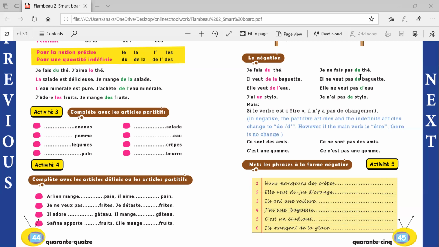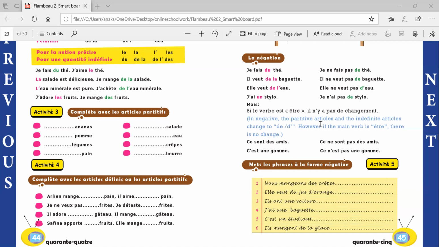Here you can see on page number 45, they have given you some examples for the same. Je fais du thé. I'm making some tea. Je ne fais pas de thé. I'm not making tea. Il veut de la baguette. He wants some baguette. Baguette is a long French bread. Il ne veut pas de baguette. He doesn't want baguette. Elle veut de l'eau. She wants some water. Elle ne veut pas d'eau. She does not want water. So we do not need to keep DE L apostrophe as it is, okay? For making it negative, we will change it to DE or D apostrophe.